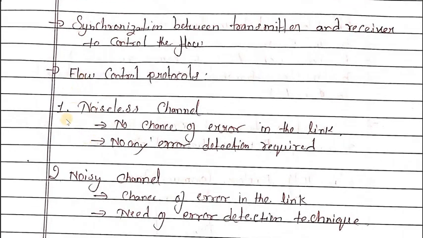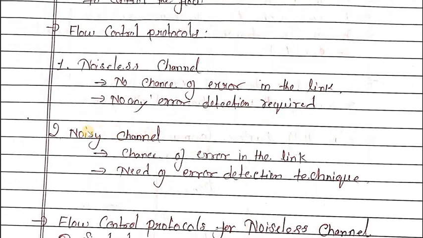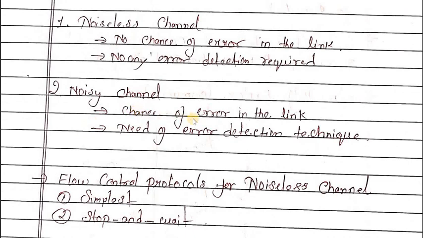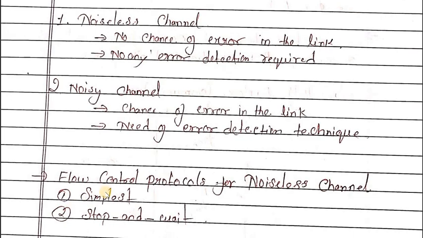For flow control, there are two types of channels: noiseless channels and noisy channels. In a noiseless channel there is no chance of error in the frame or the link, so no error detection is required. In a noisy channel there is a chance of error, so an error detection and correction technique is needed.